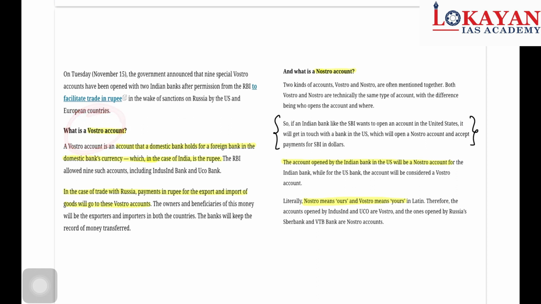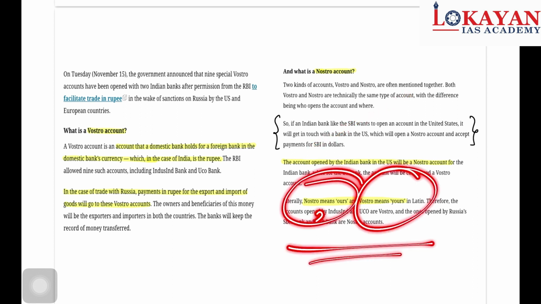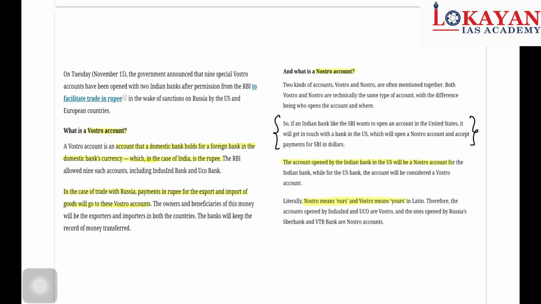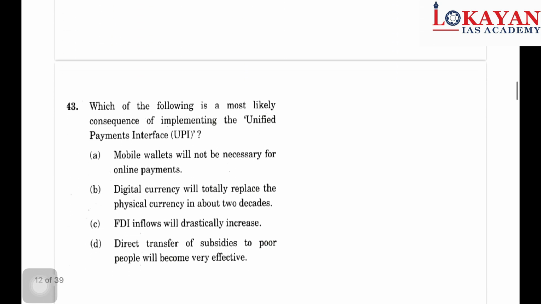See, what is a Vostro account? Vostro is an account the domestic bank holds in a foreign bank in the domestic bank's currency, which in case of India is the rupee. In case of trade with Russia, payments in rupee for export and import of goods will go to this Vostro account. Notice Nostro: an Indian bank like SBI wants to open a bank account in United States in dollars, so it is Nostro. Nostro means ours and Vostro means yours. This is the Latin meaning. Okay, so I hope this is clear. Let's move to the next question.